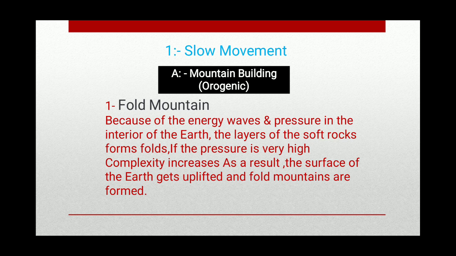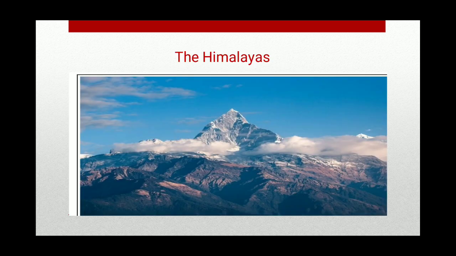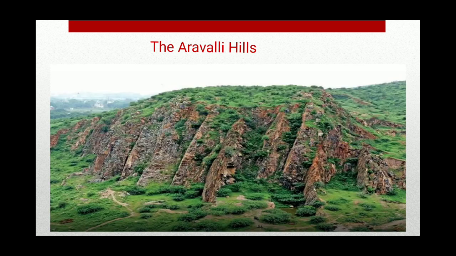If the pressure is very high, their complexity increases. As a result, the surface of the earth gets uplifted and the fold mountains are formed. The Himalayas and Aravalli Hills are the major examples of the fold mountains of the world.